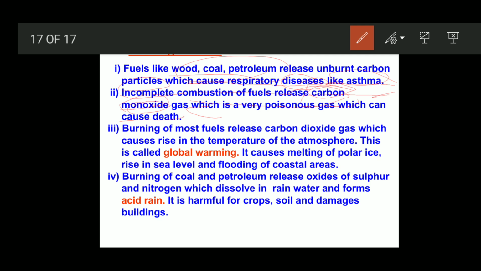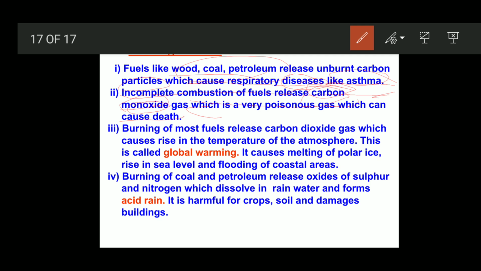So these are the effects we may face by releasing carbon dioxide.